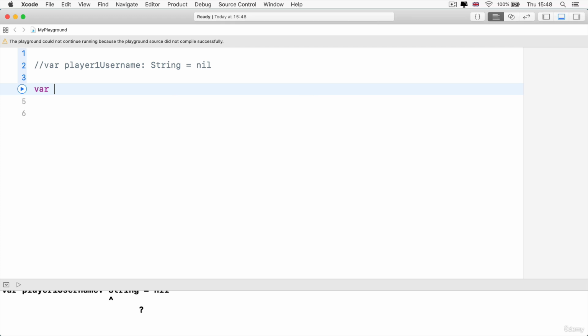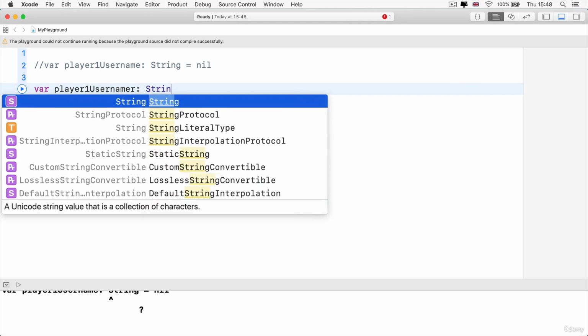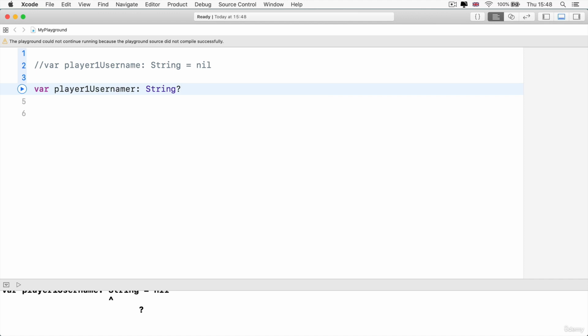Well, we could instead create a variable called player1Username, and instead of assigning it a string data type, we give it a string with a question mark at the end. So now it's an optional. And now I can quite easily say that this player1Username has no data stored in it.